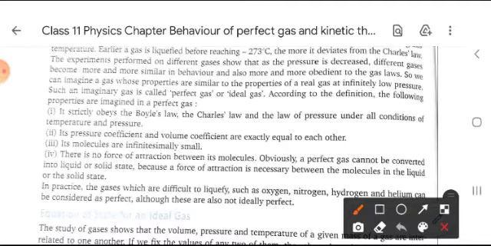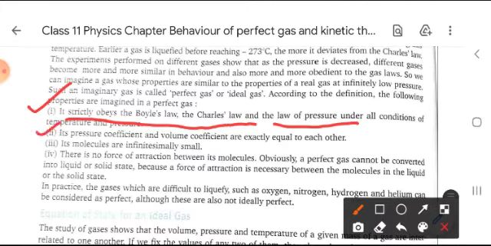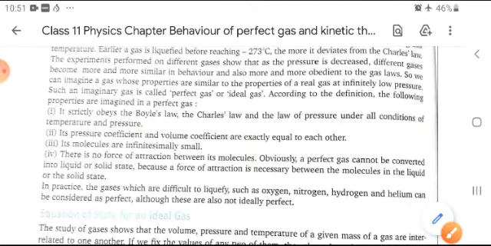Ideal gas has some properties. Firstly, it strictly obeys Boyle's law, Charles' law, and the law of pressure. Second, its pressure coefficient and volume coefficient are exactly equal to each other. Its molecules are of infinitesimally small size, and there is no force of attraction between its molecules. These are very important properties.